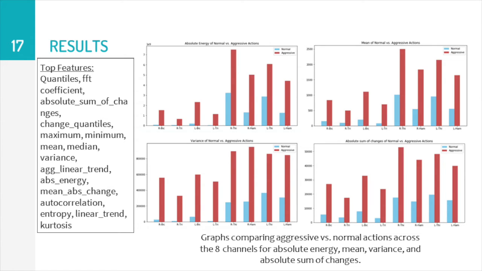We then did some basic visualization of some of the features for normal versus aggressive actions across all channels. And we can see that for some particular channels, such as right thigh, right ham, left thigh, left ham, the aggressive action values tend to be much higher. More details on our findings and methodology will be shown in our report.